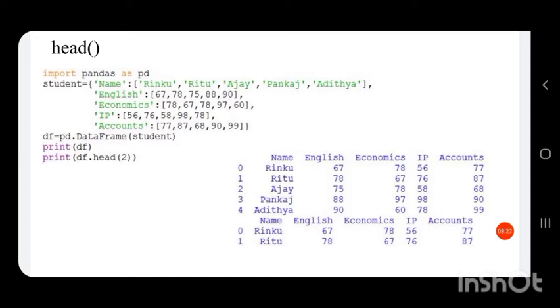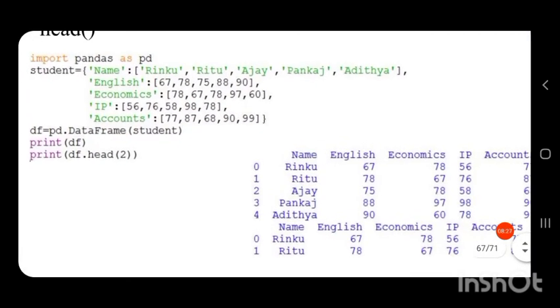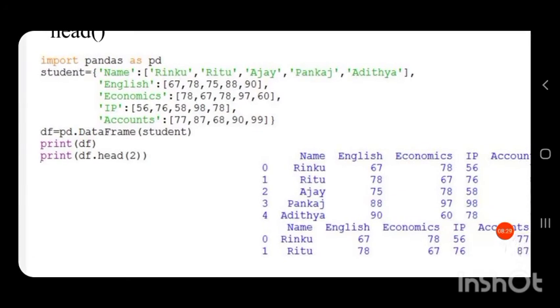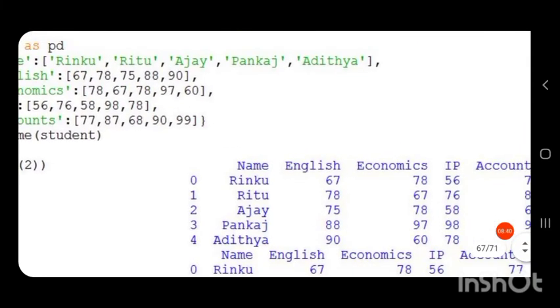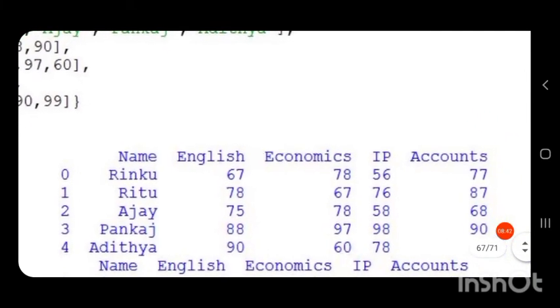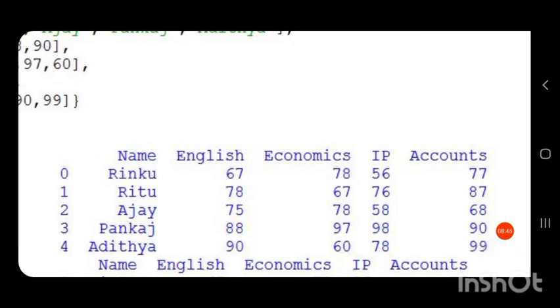Then accounts is another key, marks in accounts. We have created a data frame, df is equal to pd dot DataFrame in brackets the dictionary student. So when we print df, we get the output like this. We get a data frame with row index 0 to 4 and columns name, English, economics, IP, accounts and their corresponding values.